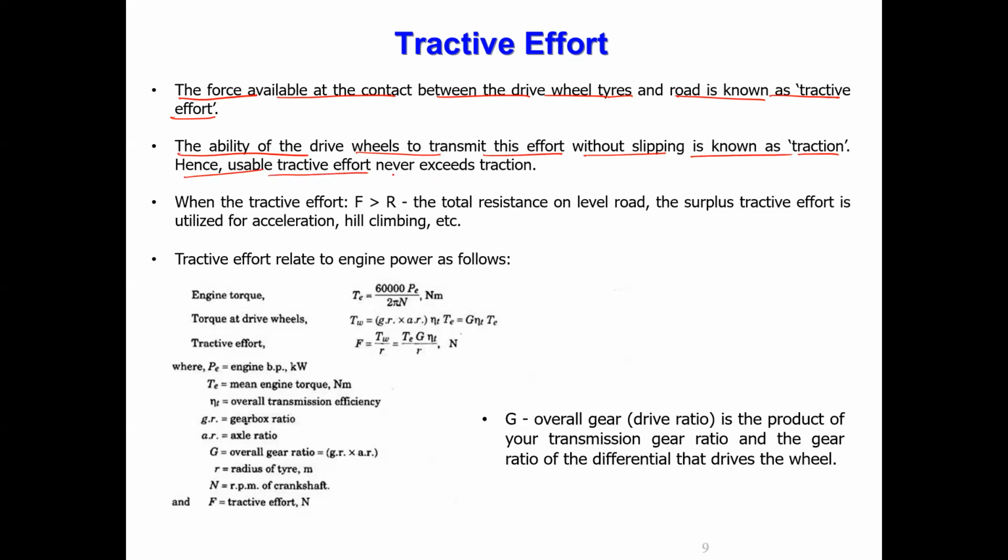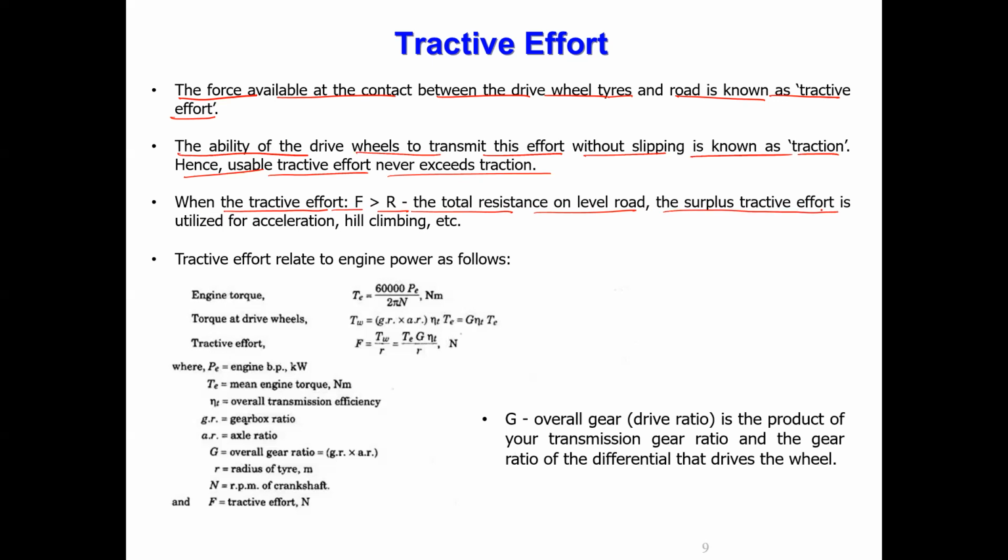Hence, usable tractive effort never exceeds the traction. Okay, tractive effort is always lesser than traction. Then, when the tractive effort F is greater than R, which is the total resistance of the level road.